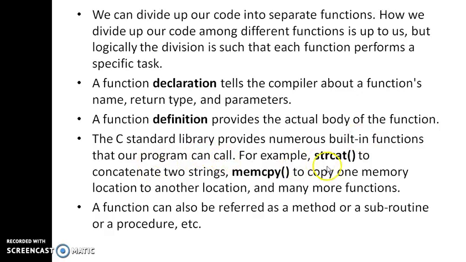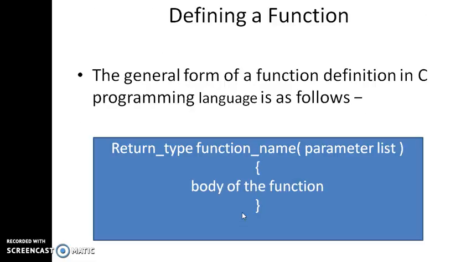For example, strcat means adding up two strings, and memcpy copies one memory location to another memory location, and we have many more functions. A function can also be referred to as a method, a subroutine, or a procedure, etc.